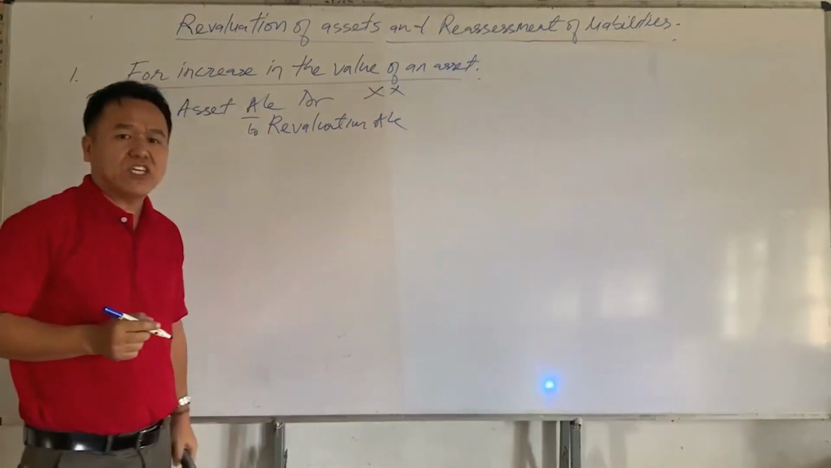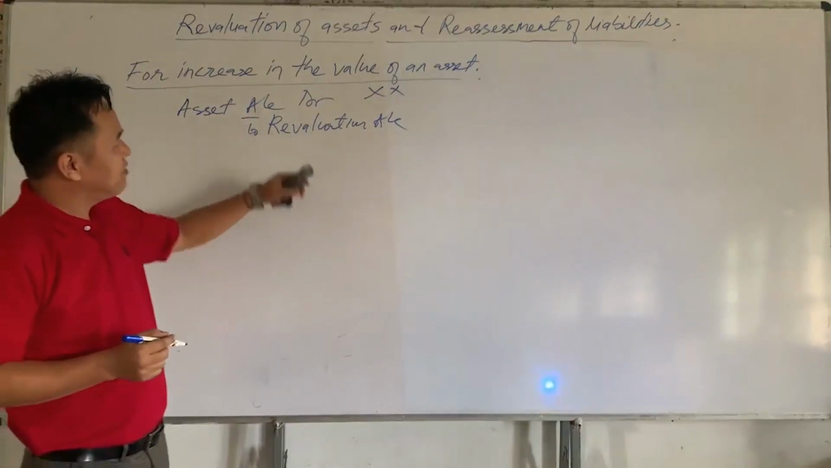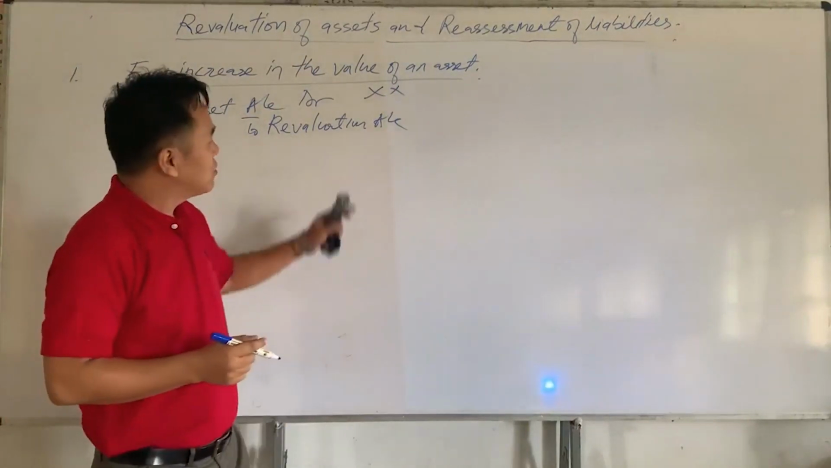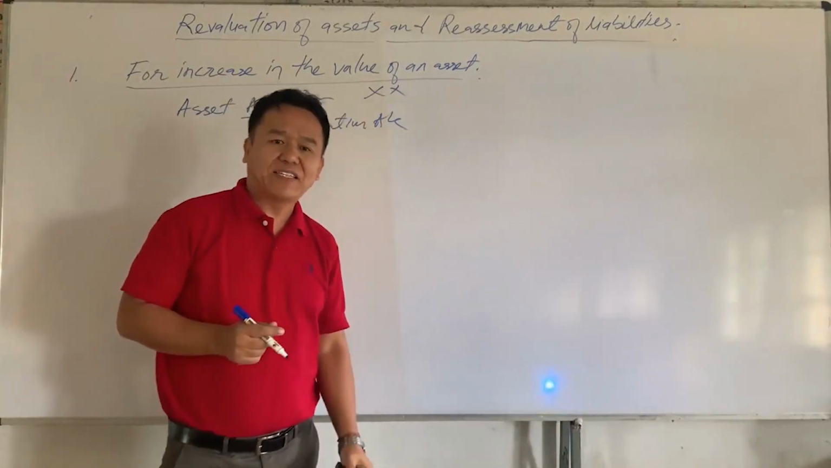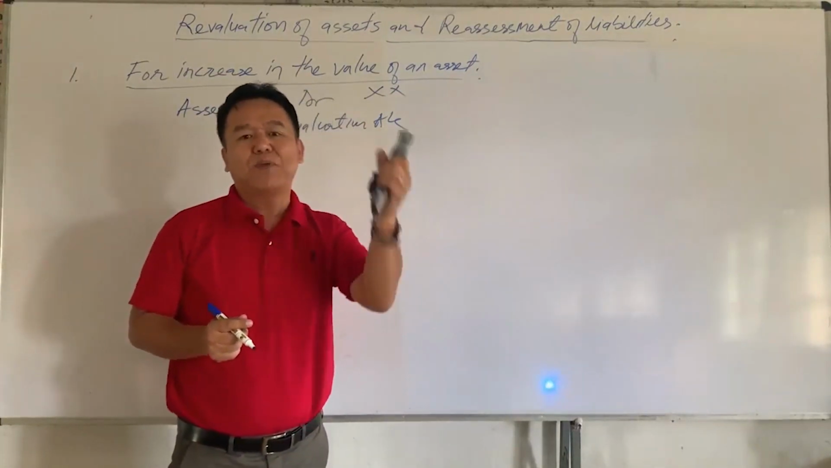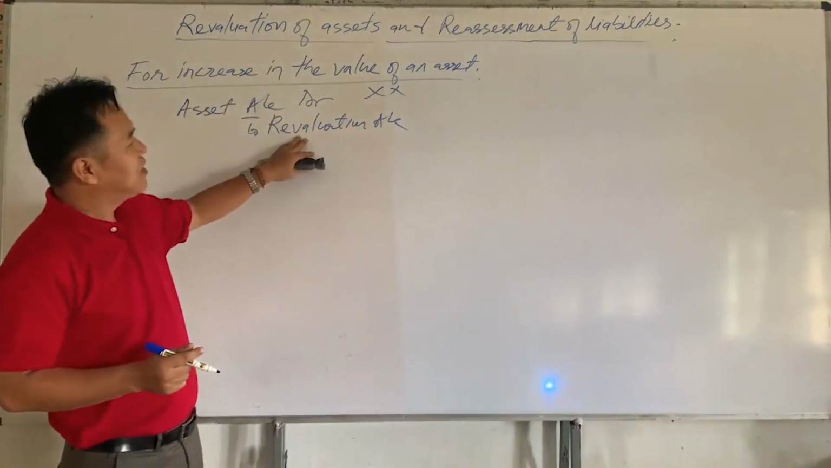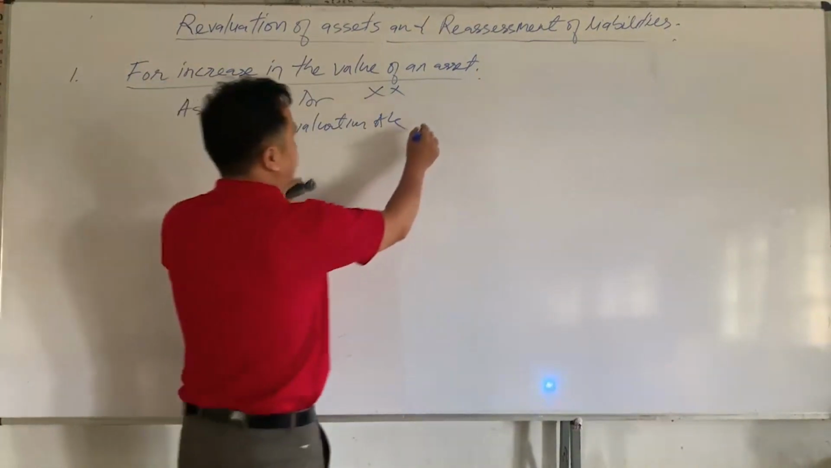If an asset increases, it should be debited. And why is the revaluation account credited here? Because there is a profit on account of increase in the value of the asset. If an asset increases, there will be a profit. That is why the revaluation account is credited here.